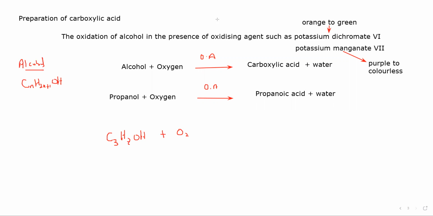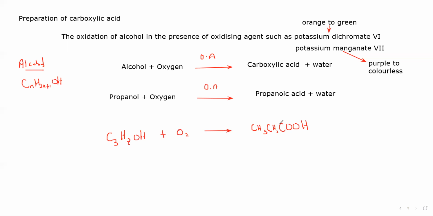First I will write that this is the equation. So what will it form? It will form propanoic acid. For the formula for propanoic acid, first draw COOH. The general formula for acids is CnH2n+1COOH. So one COOH is there already because of the carboxylic acid. Then there will be CH2 and there will be CH3. This will be the formula for propanoic acid.